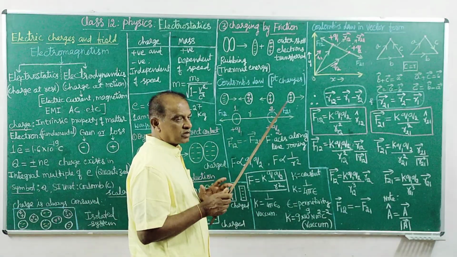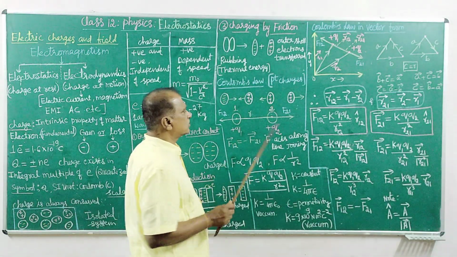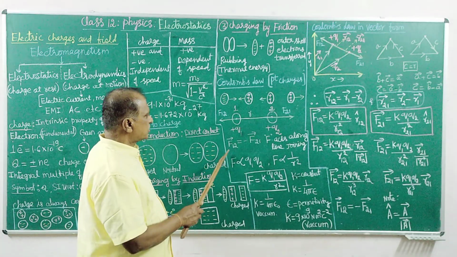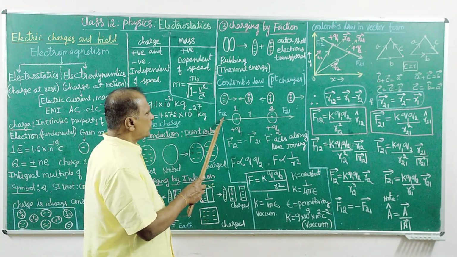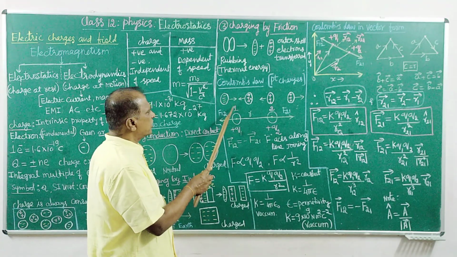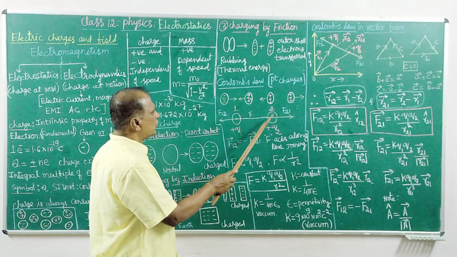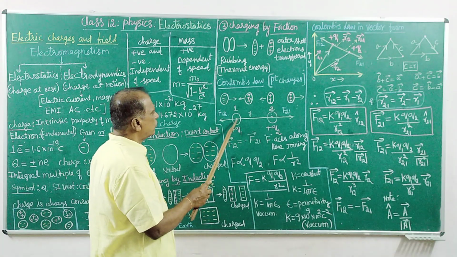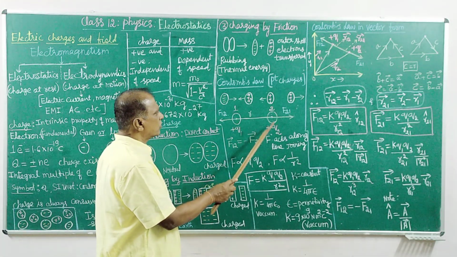Estimate the amount of force between these two charges. So that is F. Why F12? F12 means the force acting on 1 by 2. Why F21?